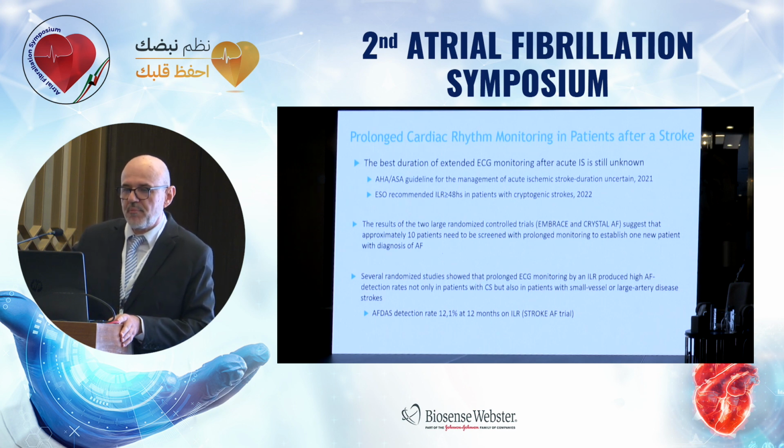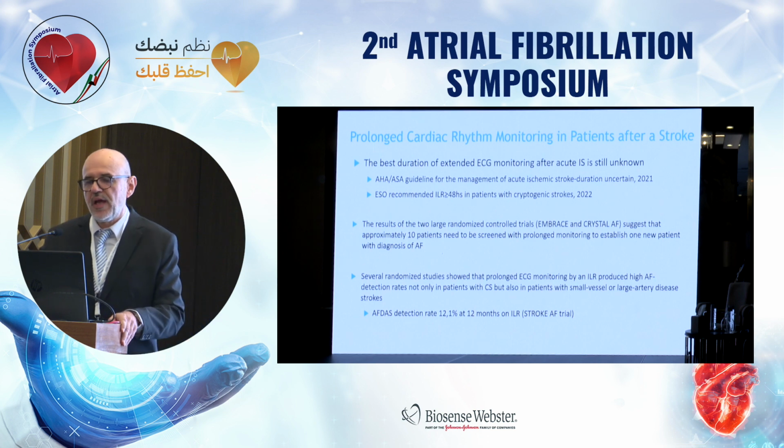But we must bear in mind that several randomized studies show that prolonged ECG monitoring by implantable loop recording produces a higher detection rate of AF, not only in patients with cryptogenic strokes, but also in patients with other causes of stroke, for patients with large atherosclerotic stroke and patients with small vessel disease stroke.